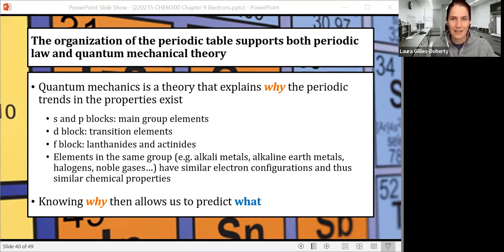And so working together, periodic law and quantum mechanical theory support each other. Periodic law tells us what to expect, like what the properties of different elements will tend to be based on their location on the periodic table. And the quantum mechanical model helps explain why. It's because they have similar electron configurations that elements in the same column have similar properties.